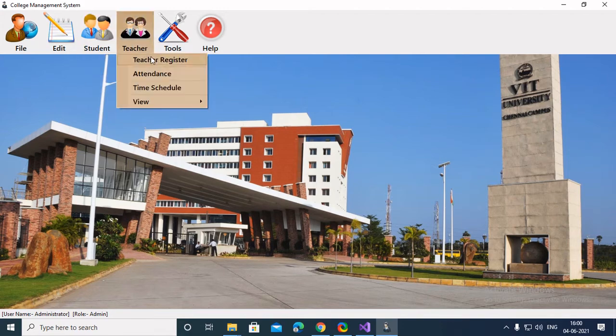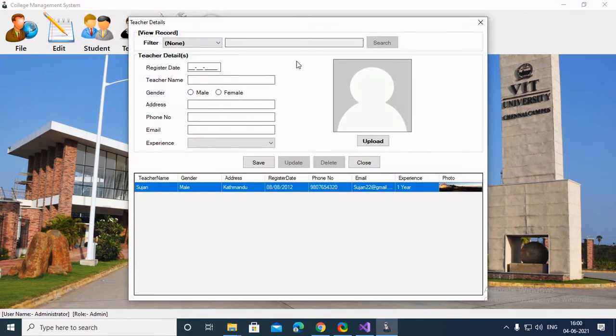Now to register a teacher. As you can see, I have only one teacher here, so let's add some teachers. Basically I'll add one teacher. Address, let's put New York. Phone number, email.